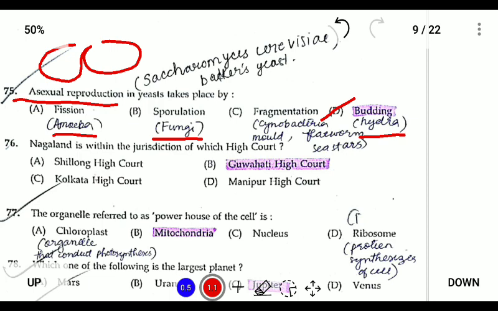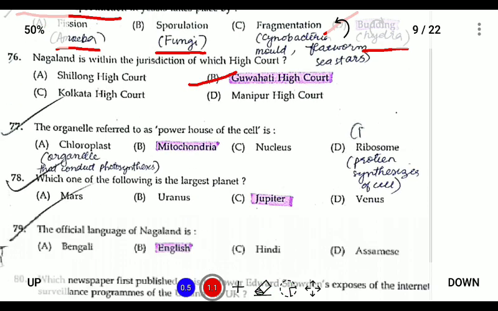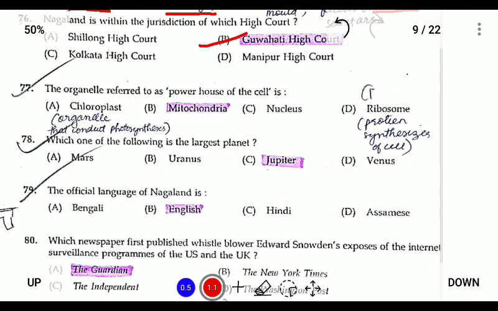Nagaland is within the jurisdiction of Guwahati High Court. The organelle known as the powerhouse of the cell is the mitochondria. Which one of the following is the largest planet? It is Jupiter.